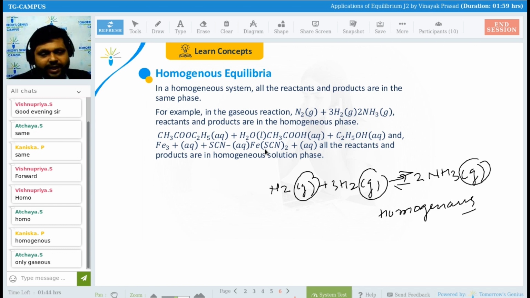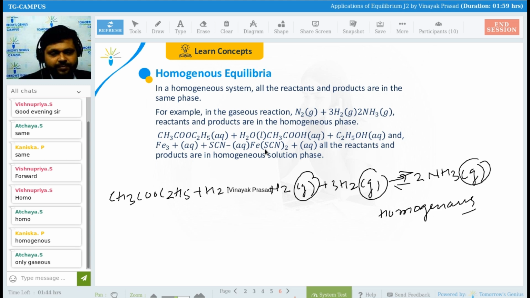Now, the second case. We are having CH3COOC2H5 plus H2O. See, guys, this is in aqueous, this is in liquid, right? Again, we are getting CH3COOH plus C2H5OH.